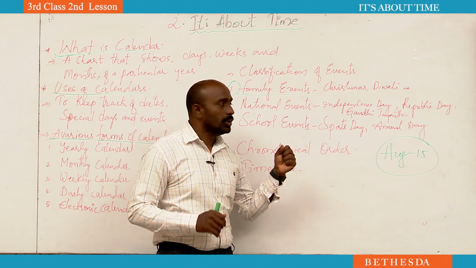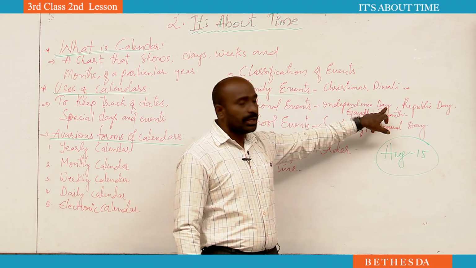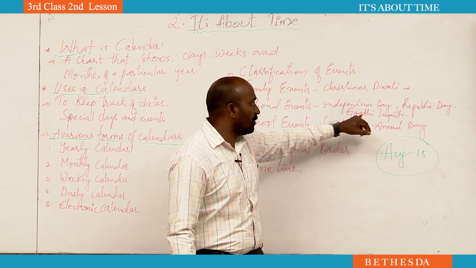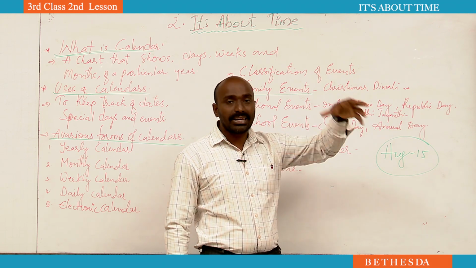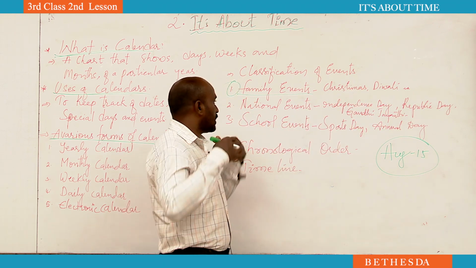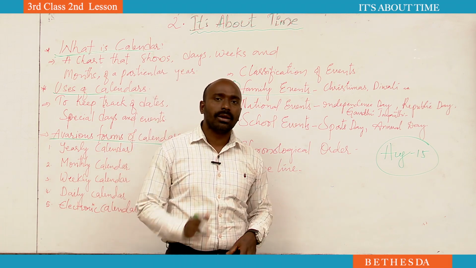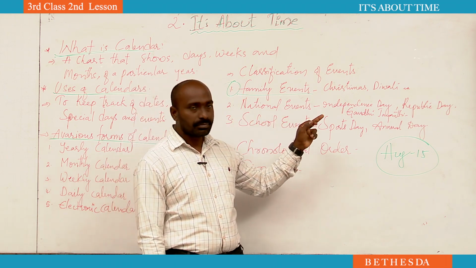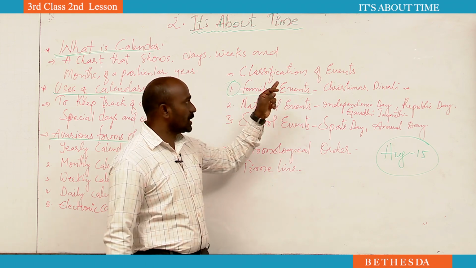Those are called events. So when it comes to the national events: Independence Day, August 15th; Republic Day, January 26th; Gandhi Jayanti, October 2nd. These are some of the important events that we celebrate nationwide. Understood? That is called national events. Keep it in mind, we are studying the classification of events.